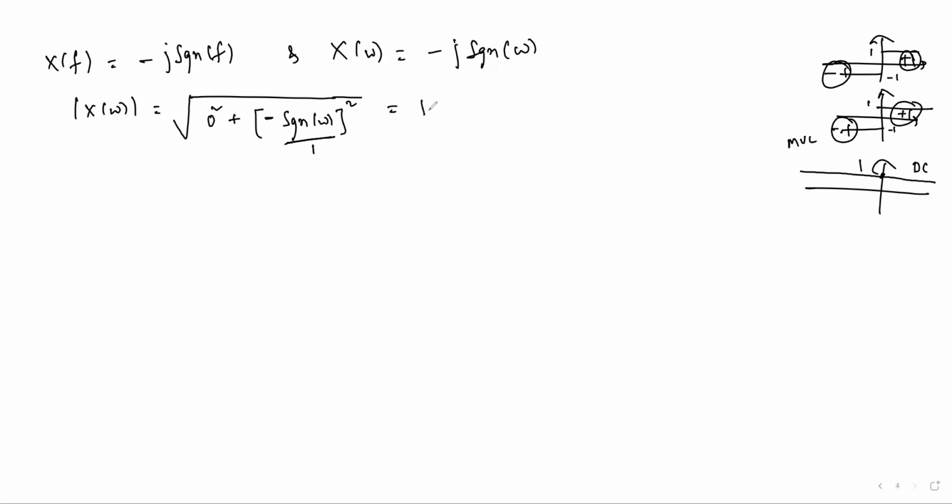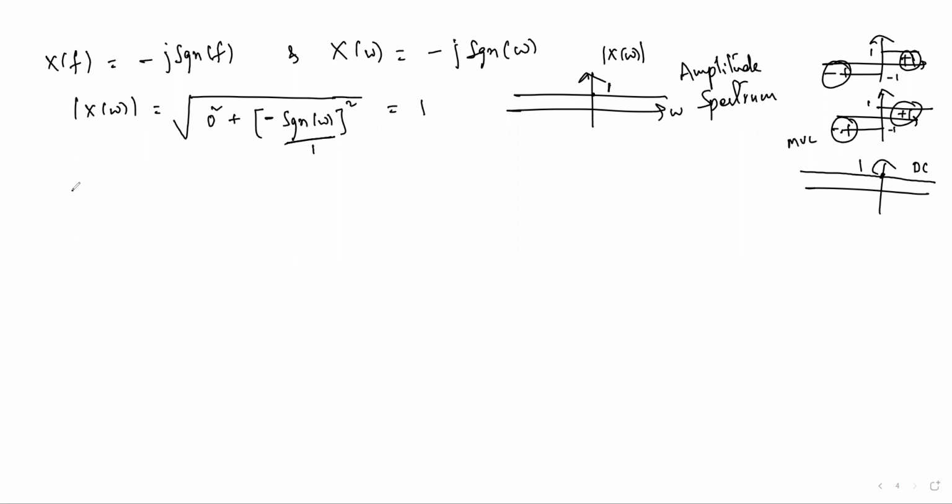Finally, the magnitude of this function X(ω) is 1. So the plot will be simply a DC function, X(ω) versus omega. This is called the amplitude or magnitude spectrum. It is 1.